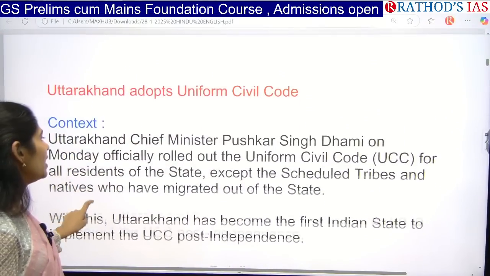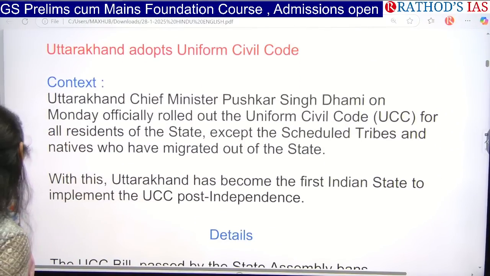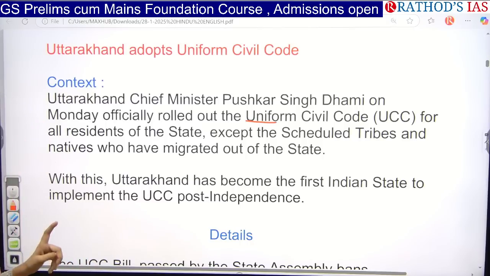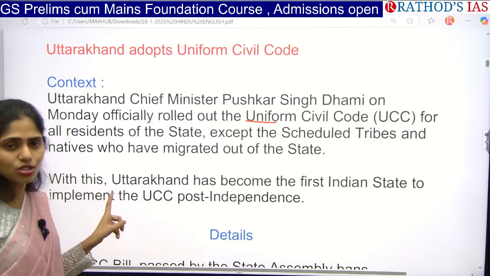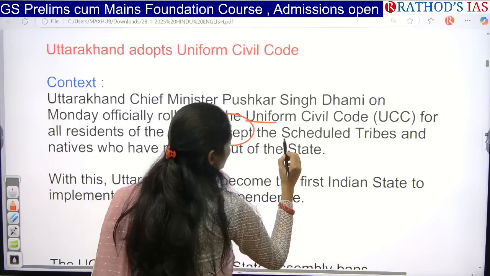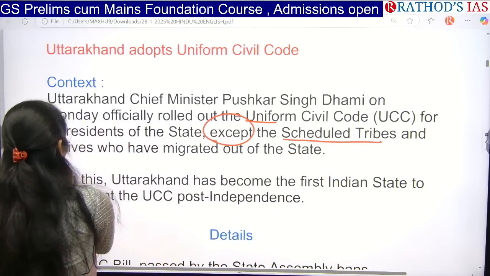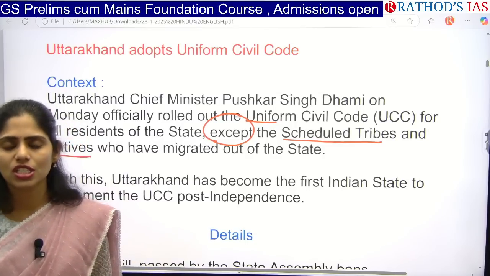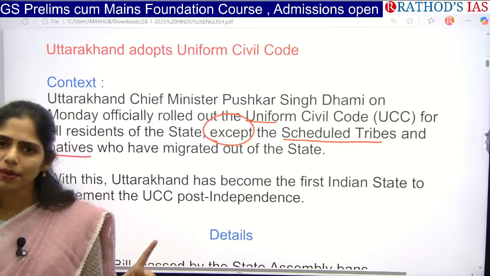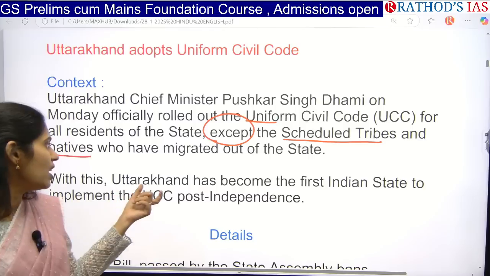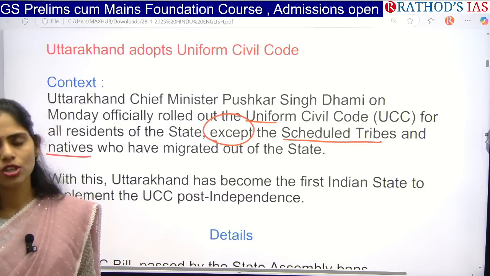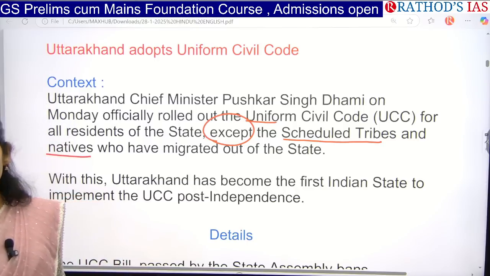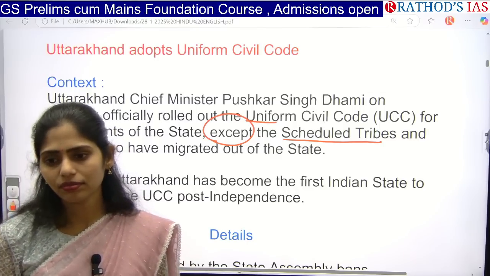Finally the Uttarakhand Chief Minister officially announced UCC, the Uniform Civil Code, for all residents of the state except, and here you have to focus on this exception, scheduled tribes as well as natives who have migrated out of the state. So this UCC is not applicable for people belonging to the scheduled tribes as well as those who have migrated out of the state. Here there may also be a question like who are scheduled tribes, and what is the definition of scheduled tribes?